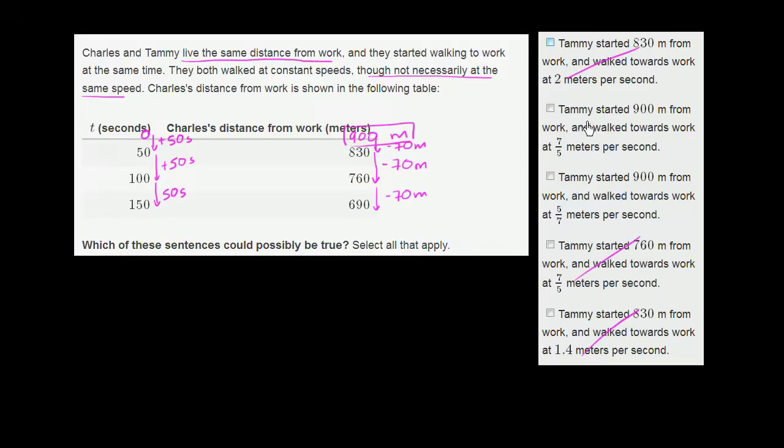meters. And over here, both of these say she started at 900 meters from work. One says she walked towards work at 7/5 meters per second. Well, that's possible. It's not necessarily true. They just haven't given us information on her speed. But given the information so far, this is definitely a possibility. Likewise, Tammy started 900 meters from work. We know that is true, and walked towards work at 5/7 meters per second. Well, once again, that's a possibility that hasn't been ruled out by the information right over here. So these two are both possibly true.